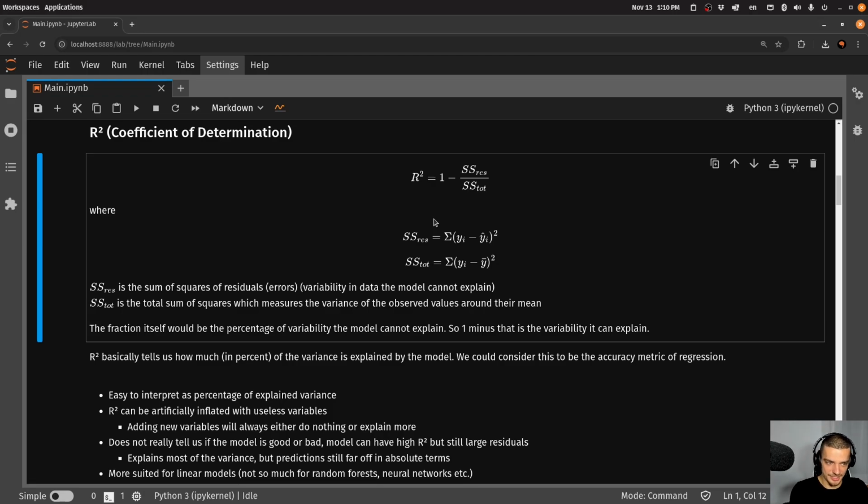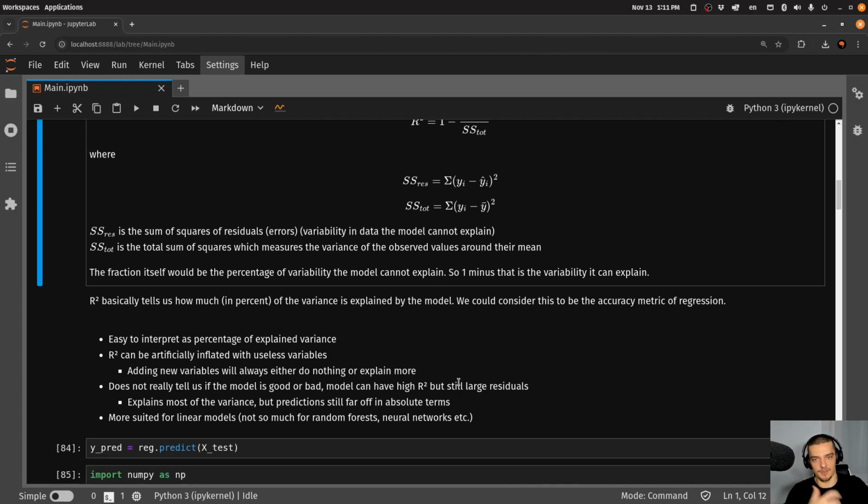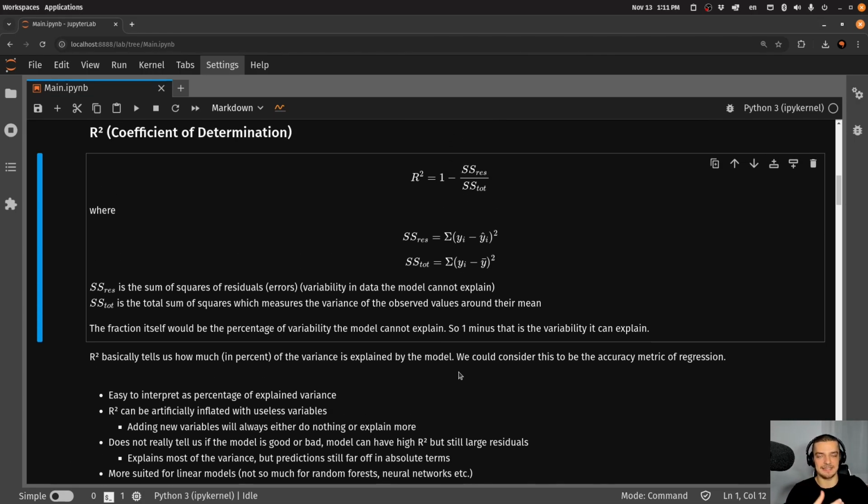So that is the percentage not explainable by the model, and when you take 1 minus that, what you get is of course the opposite, which means you get the percentage of the variance that can be explained by the model. Now I don't want to go too much into the math here because I want to focus on what this metric tells us and when to use it. But basically, this metric has some problems. One good thing about the metric is that it's easy to interpret. It's between 0 and 1, and the closer I get to 1 the better, the closer I am to 0 the worse.